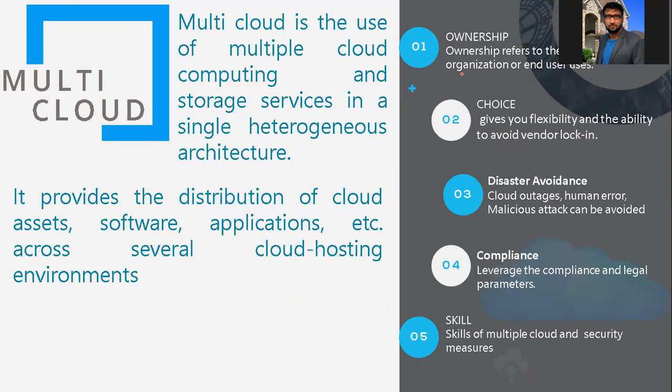Disaster avoidance: cloud outages, human error, and malicious attacks can be avoided. Compliance: leverage the compliance and legal parameters, and the skills of multiple clouds and security measures can be met here.